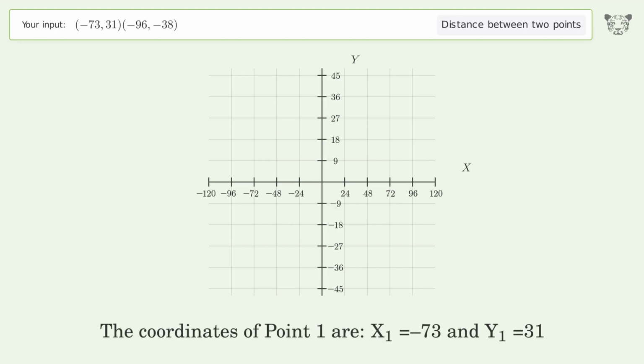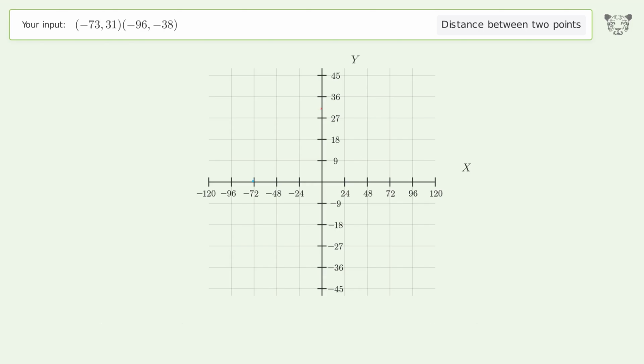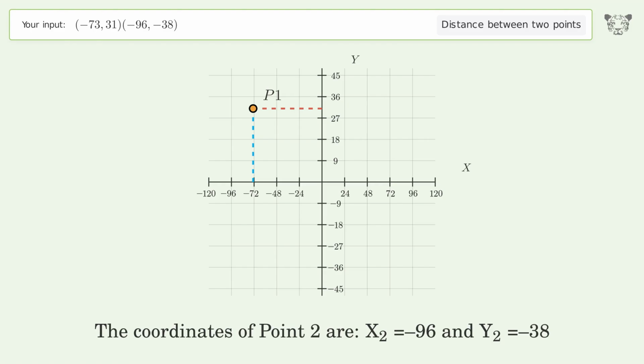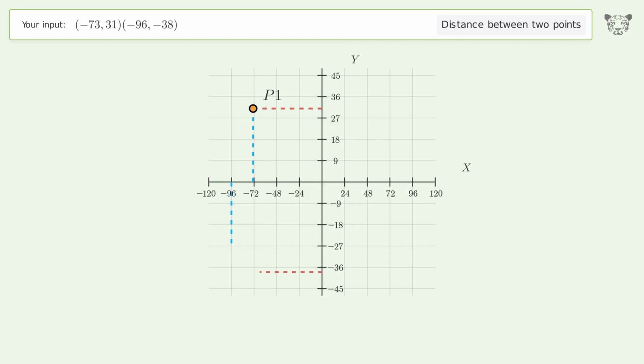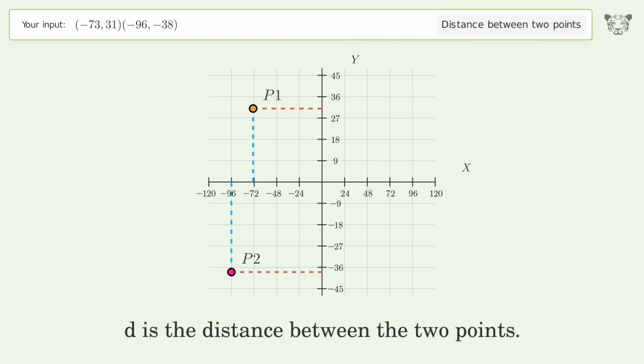The coordinates of point 1 are, x1 equals negative 73 and y1 equals 31. The coordinates of point 2 are, x2 equals negative 96 and y2 equals negative 38. D is the distance between the 2 points.